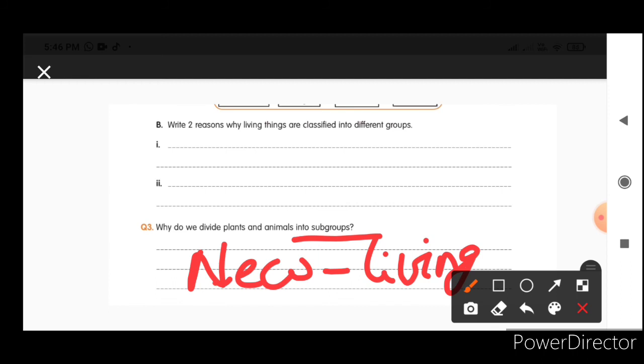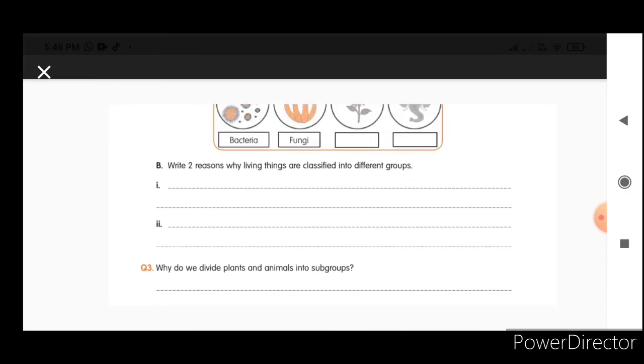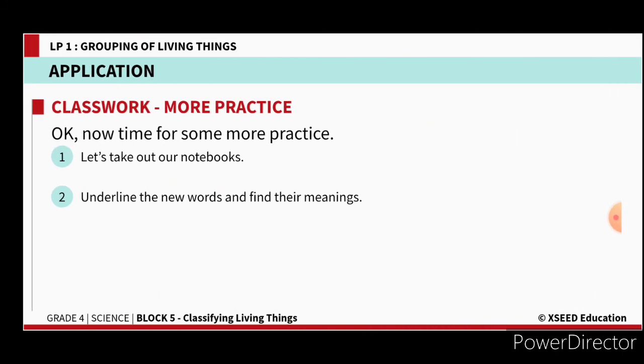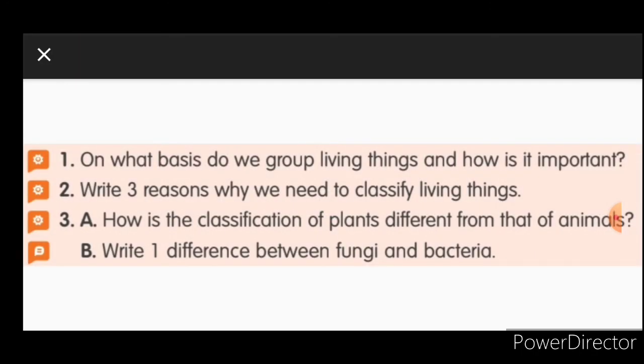This is just a hint for your answer. And once again, you read this from your content book. Each point you will read from the content book, then you answer your worksheet questions. Now we will see the practice questions. What are there? We'll see.